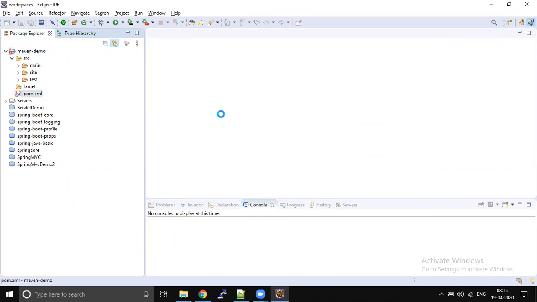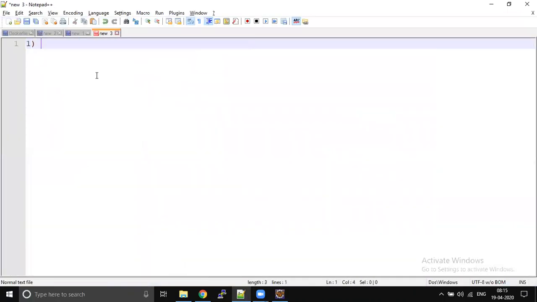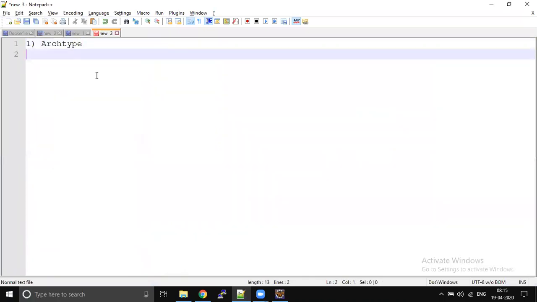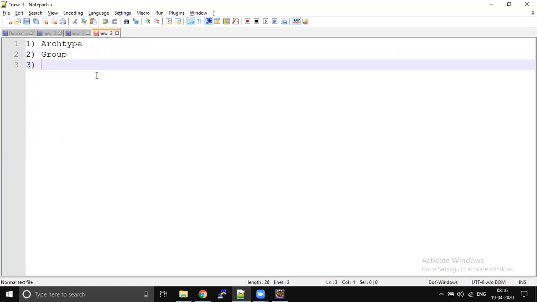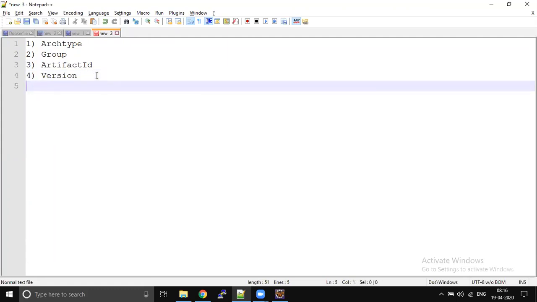Are we clear till now? So what is the first thing we discussed? Archetype, a very important thing, and the next one is group ID, and the next one is artifact ID. I will ask a few questions in a couple of minutes. At the time of discussing dependency resolution, we will discuss these things: group ID, artifact ID, and then version. In version we discussed snapshot, release, GA.